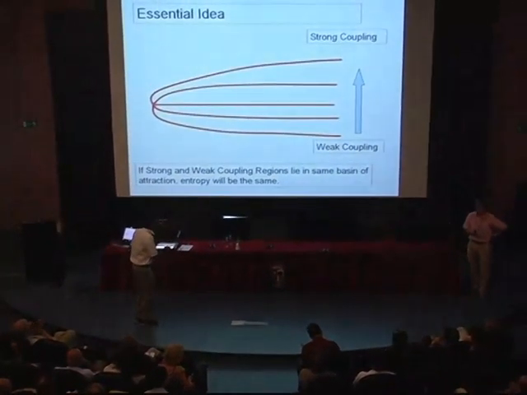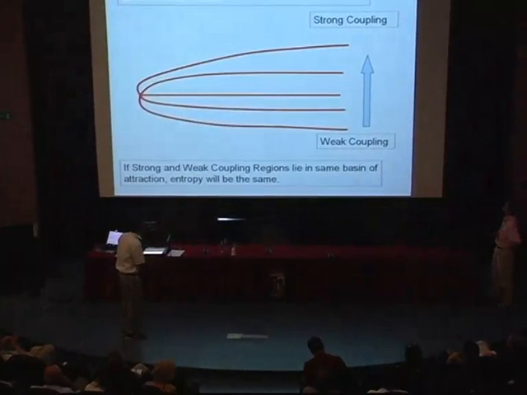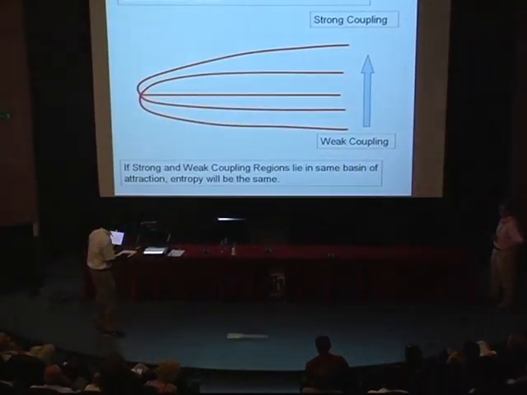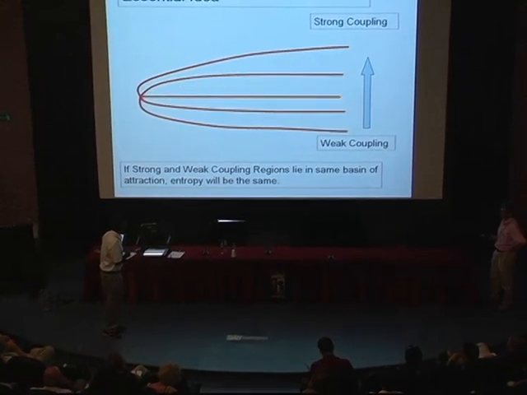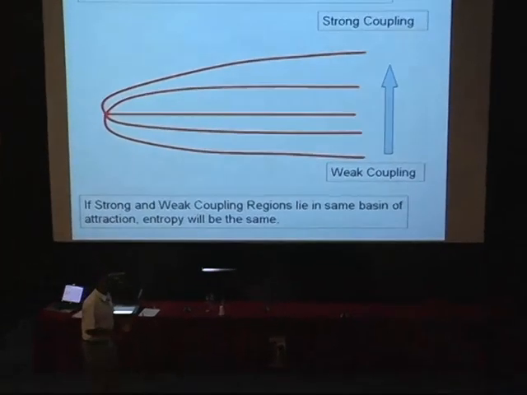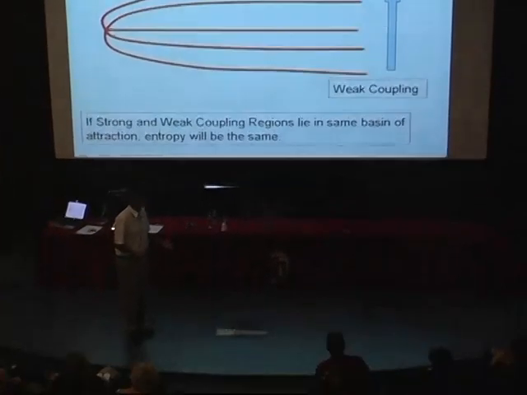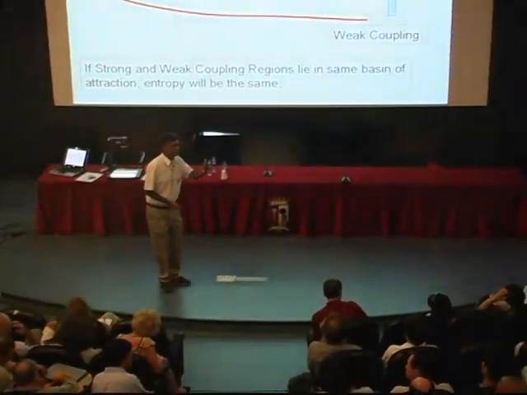That's exactly correct. So let's suppose supergravity was good here and not good here, where the microscopic description is weakly coupled. Then you'd certainly expect that supergravity should break down here. But if you ultimately exit out to the same attractor, then that attractor might admit a good description in which supergravity is weakly coupled. This doesn't have to happen, but it could happen.